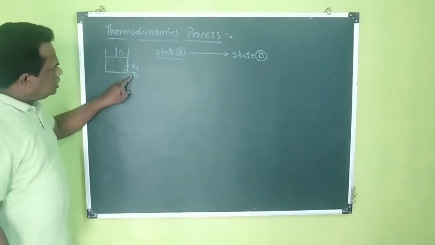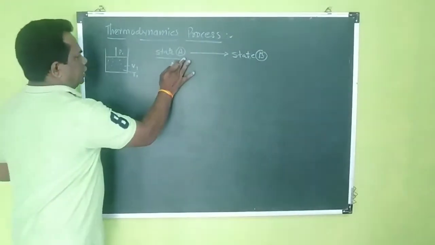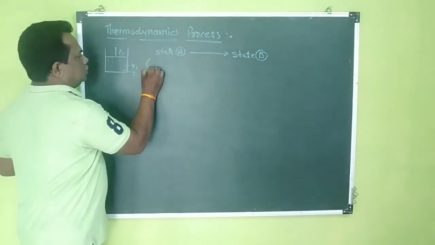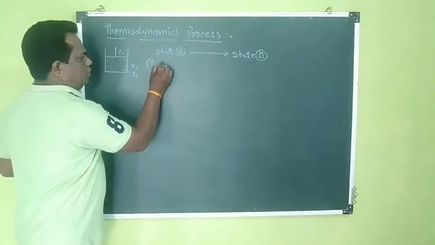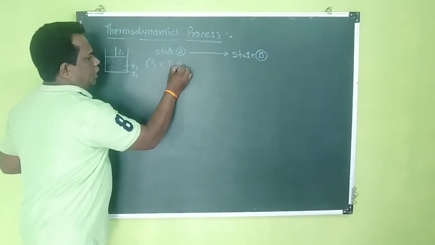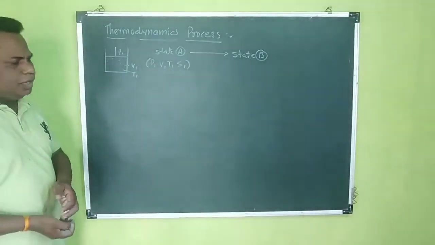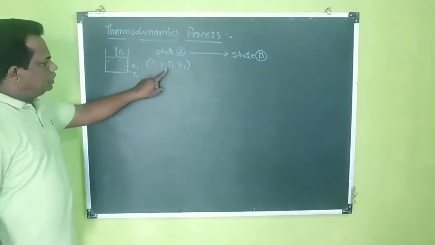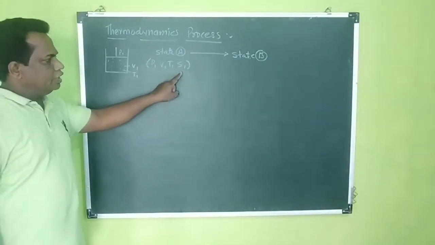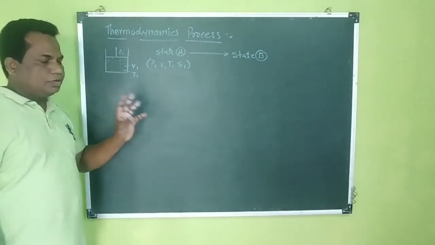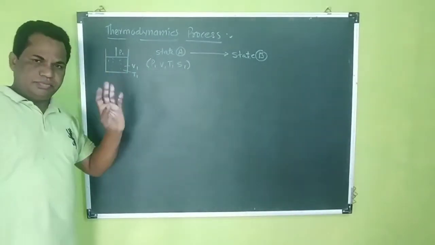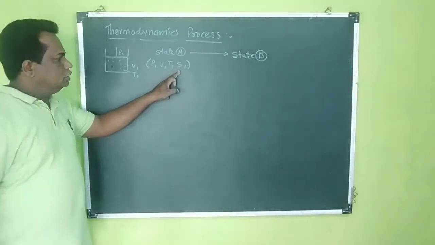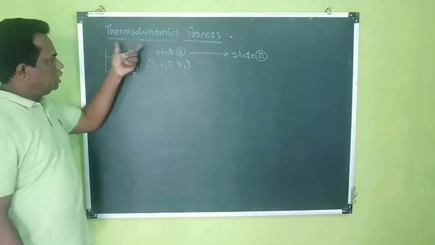These are called state variables. Generally, there are 4 state variables. We can assume the 4 state variables P1, V1, T1 and S1, where P1 is the pressure, V1 is the volume, T1 is the temperature and S1 is the entropy. Entropy means the disorder of the system. We can see the detailed study of entropy in the last video of this thermodynamics chapter.